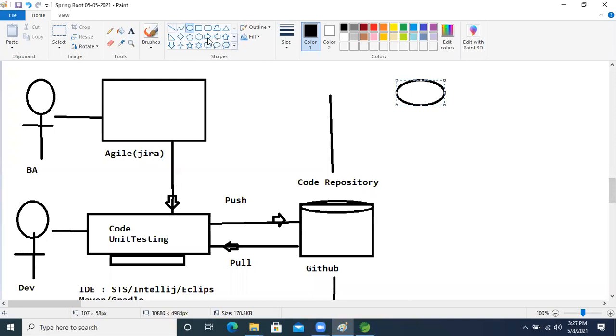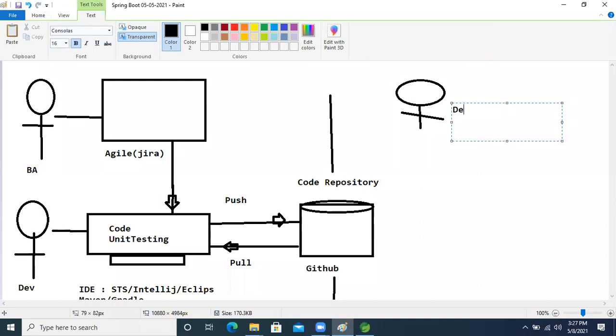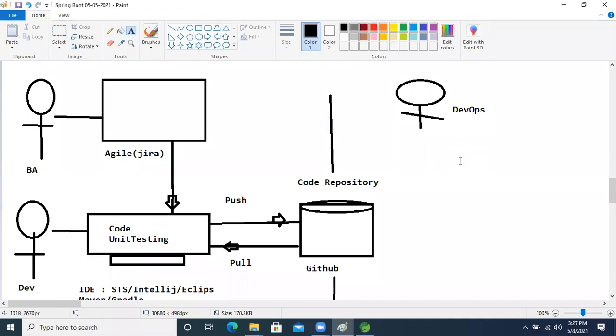DevOps people's work will start now. Think about that, this is the DevOps person. The DevOps person uses Jenkins for continuous integration.